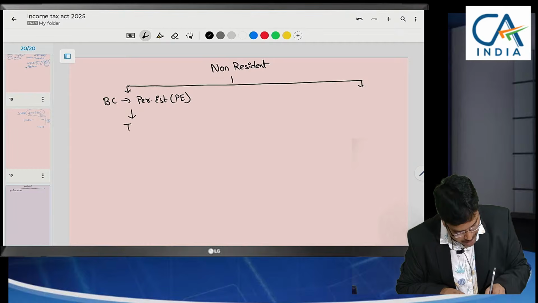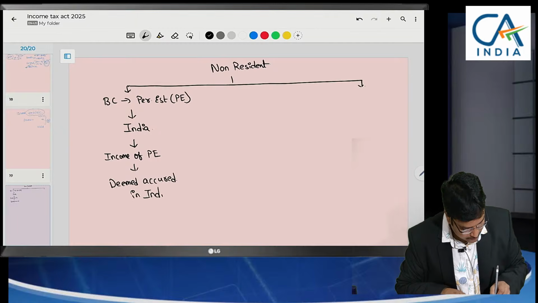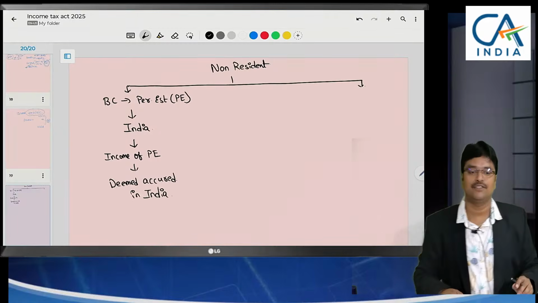When there is a permanent establishment in India, then the income of that PE will be treated as deemed to be accrued in India. Till here it is okay.